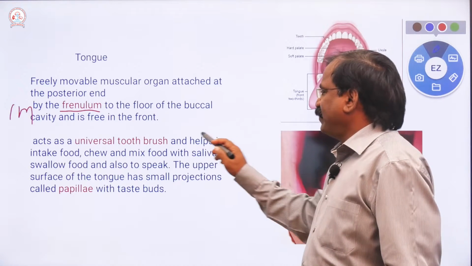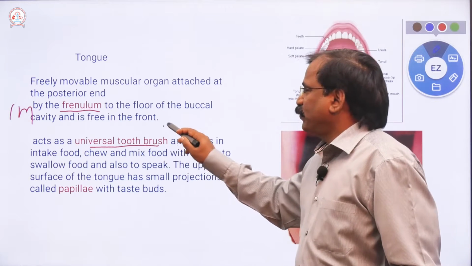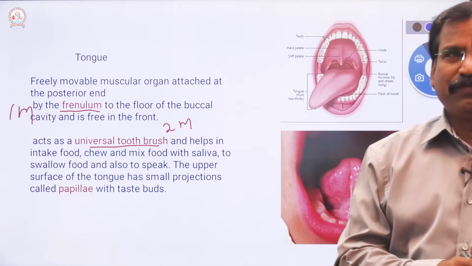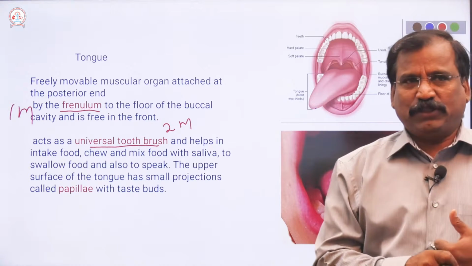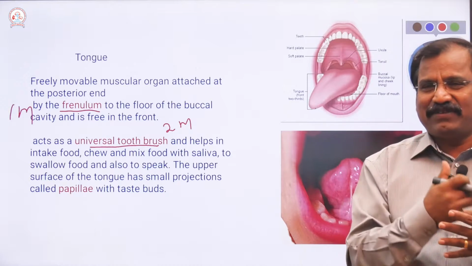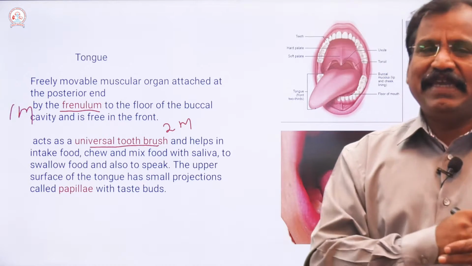Next is a most frequently asked two marks question. The tongue is called the universal toothbrush. Why is it called the universal toothbrush? Because it cleans the teeth.